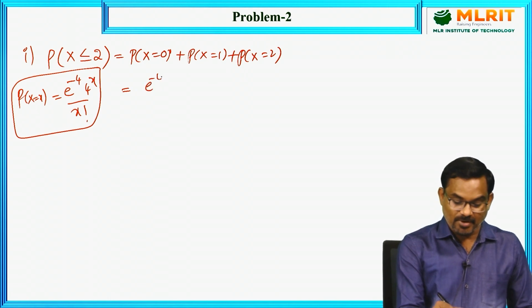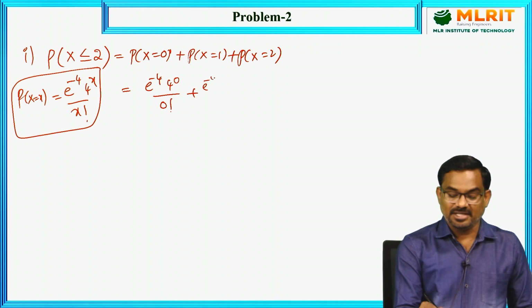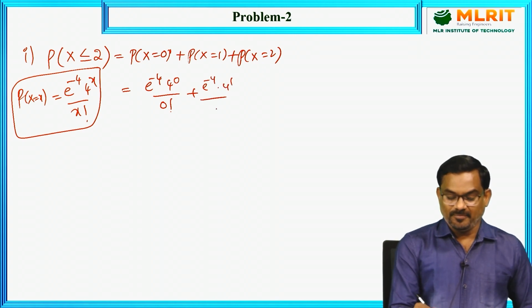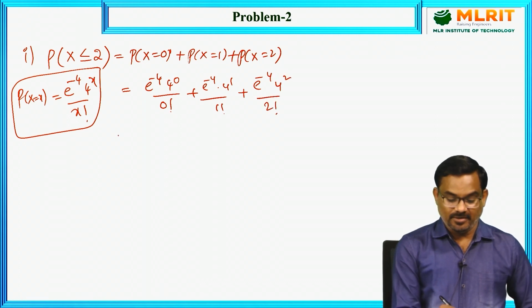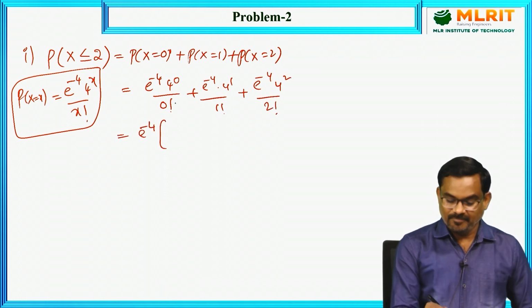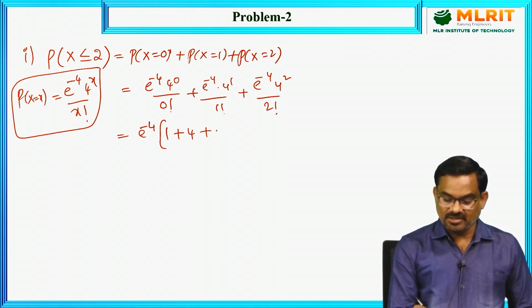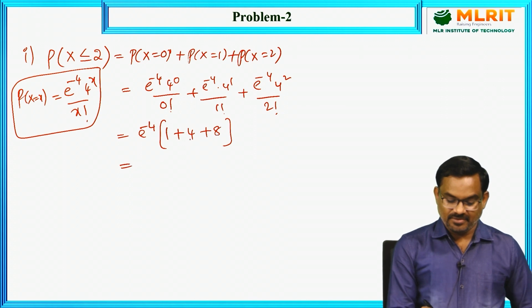So e power minus 4 into 4 power 0 by 0 factorial, the same we follow for all the 3 values. e power minus 4 into 4 square by 2 factorial. So e power minus 4 is common. Here this is 1 plus 4 plus this is 16 by 2, 8. So 13 e power minus 4.